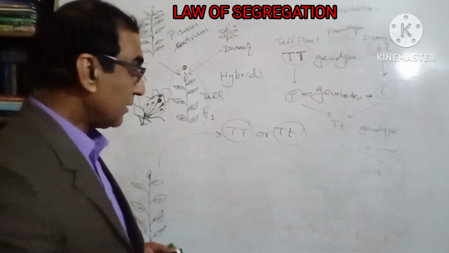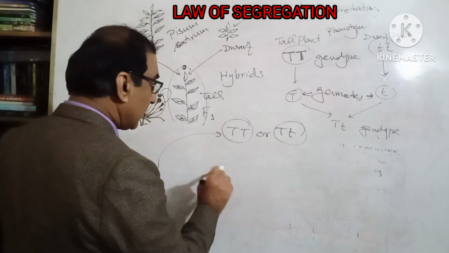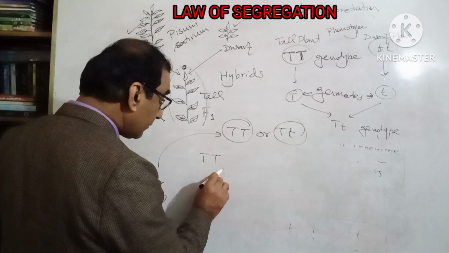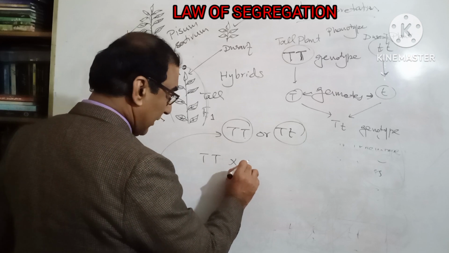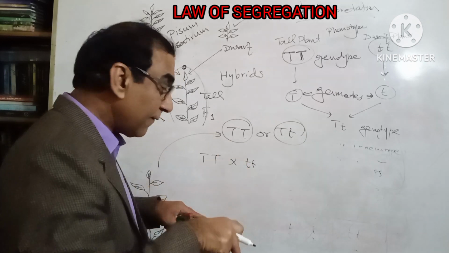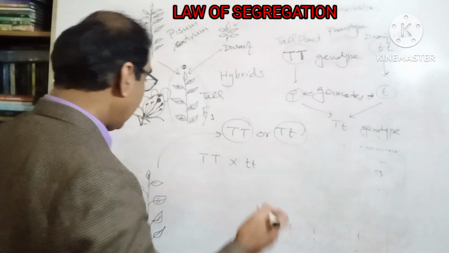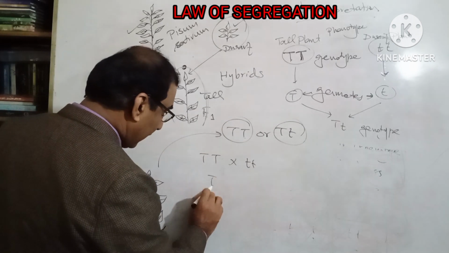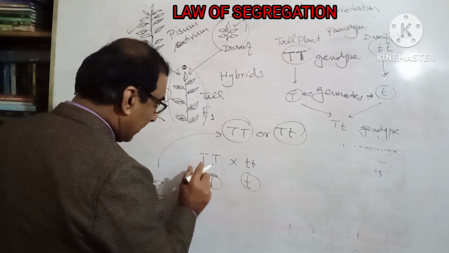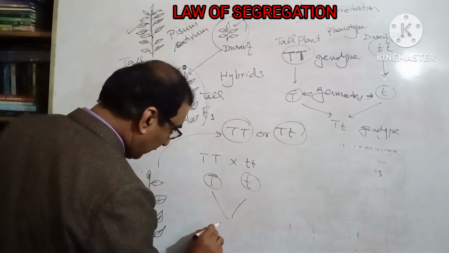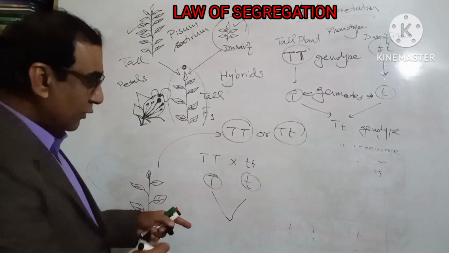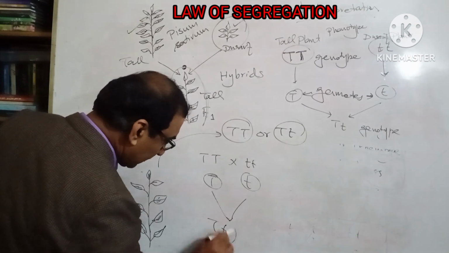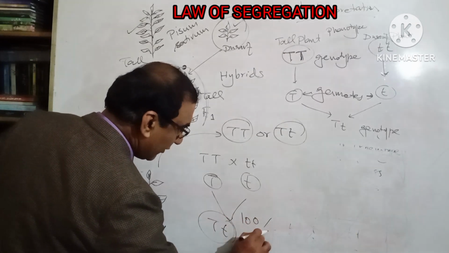He devised a test, and that test was called the test cross. He crossed the plant with the recessive plant, small t, small t. If the plant of the F2 generation is the pure type, capital T, capital T, then the F3 generation would be capital T, small t, meaning all tall, 100% would be tall.